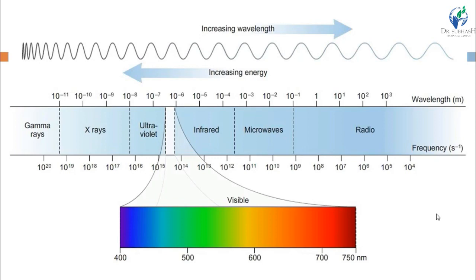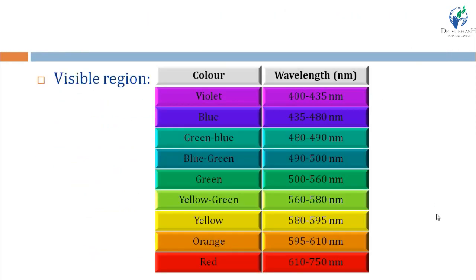So we have taken here the color violet, then blue, not indigo but blue, then greenish blue, bluish green, then yellowish green, then yellow, orange and then red. And here the wavelengths in nanometer are given, and the visible region covers 400 nanometer to 750 nanometer.